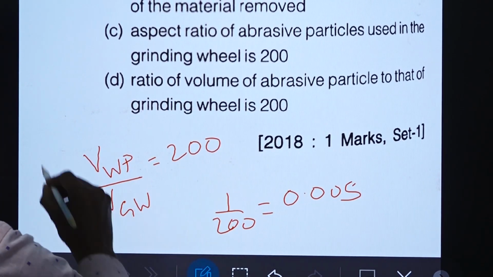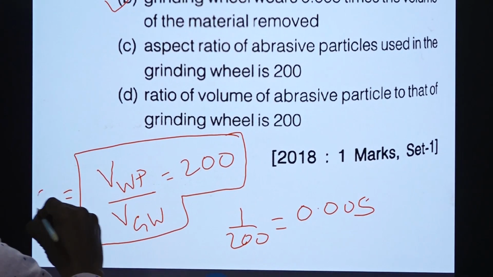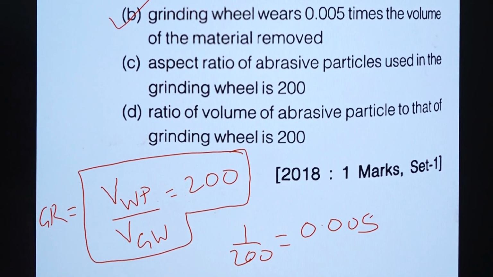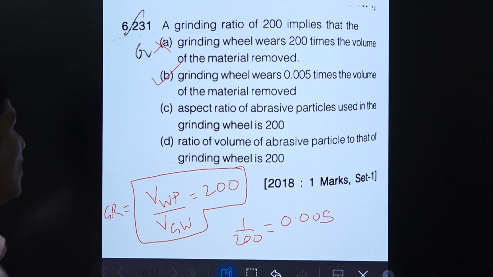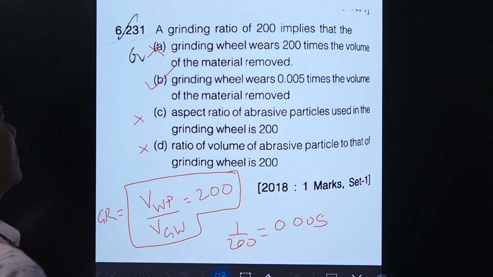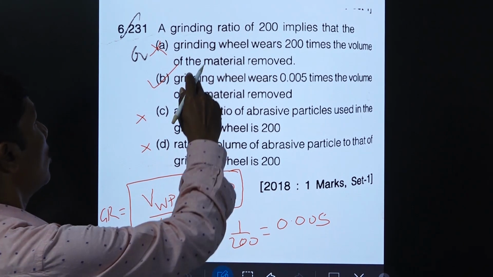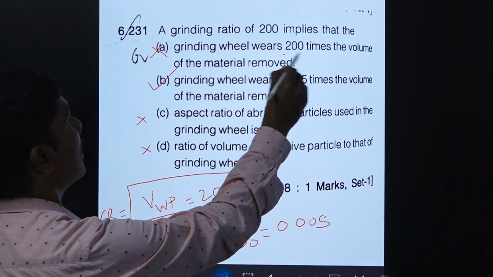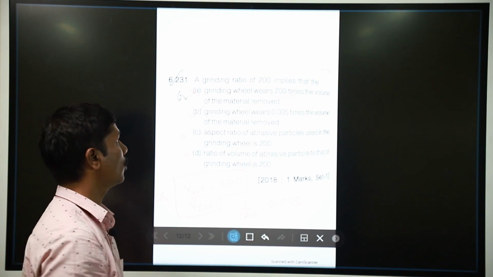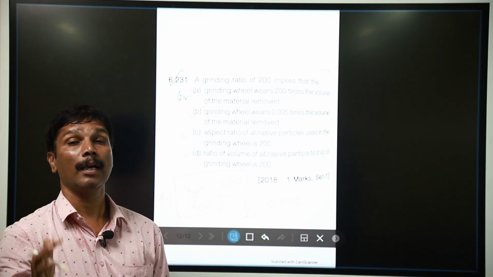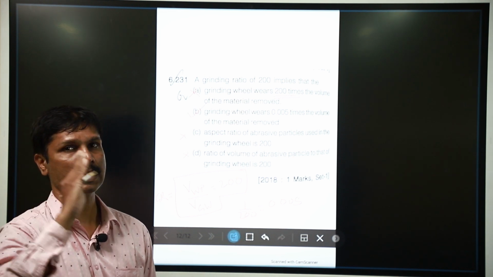It is the inverse. This is the thing we have observed in the grinding ratio. It is the inverse of 1 by 200, and 1 by 200 is 0.005. These two options are irrelevant. The first and second options are mostly relevant, but the grinding wheel wears less. 200 times would mean more, so it is wrong. Therefore, it is 1 by 200, as the grinding wheel wears less.